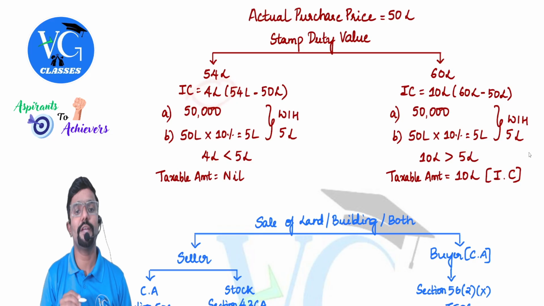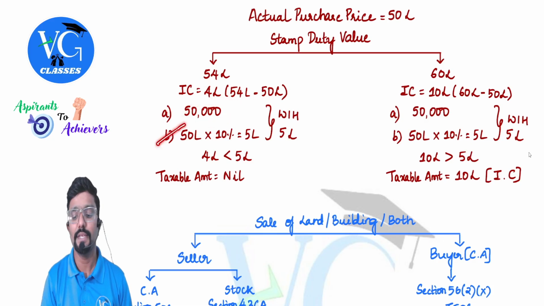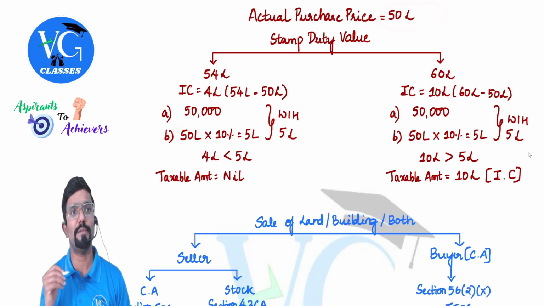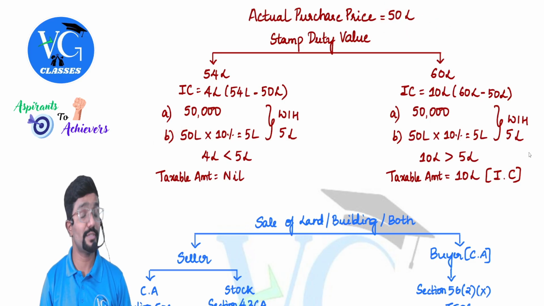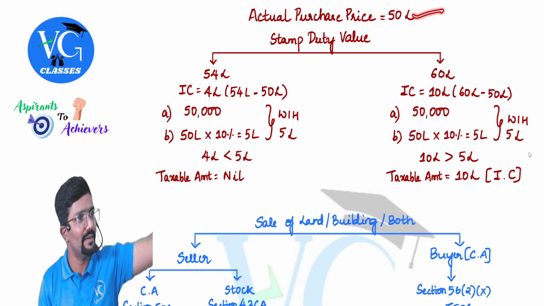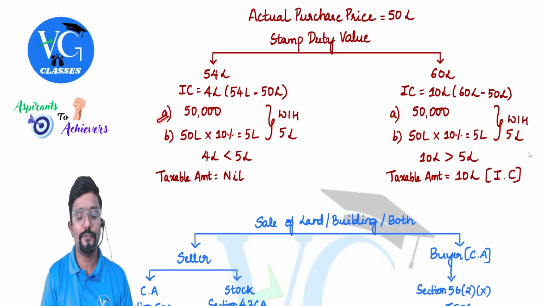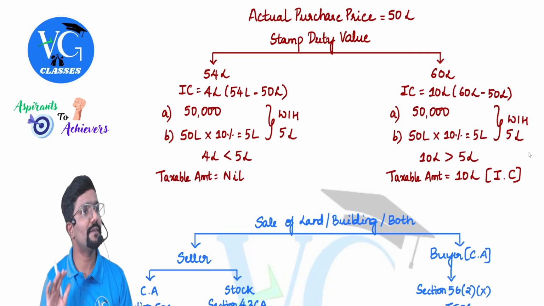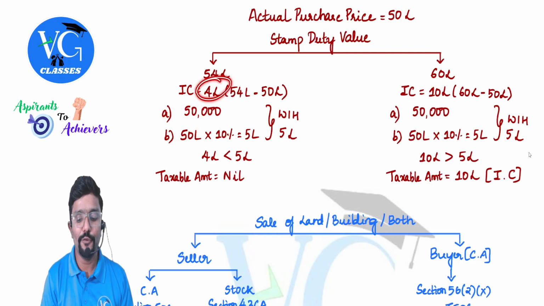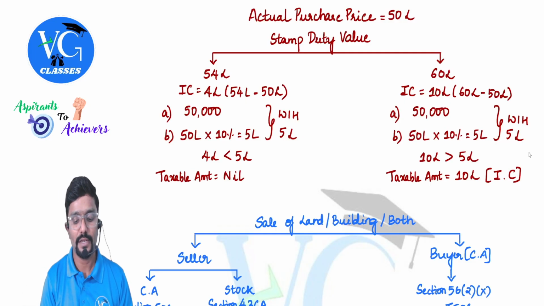We have found the inadequate consideration, 4 lakh. Keep it aside. You need to find out two figures. A is 50,000, the standard amount. B is actual purchase price into 10%. See, guys, what is sale value for the seller is the purchase price for the buyer. 50 lakh into 10% will come to 5 lakh. So 50,000 or 5 lakh, whichever is higher, 5 lakh. Now compare 4 lakh with 5 lakh. 4 lakh is less than 5 lakh. That means nothing is taxable.